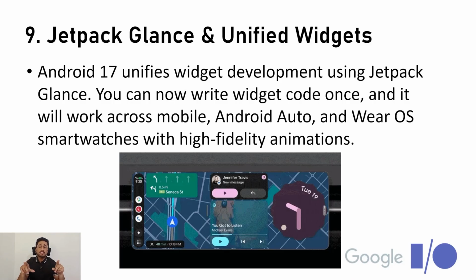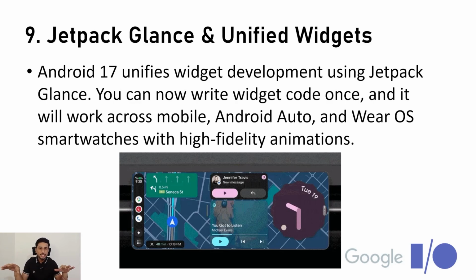So Android 17 unifies widget development using Jetpack Glance, and you can write widget code once and it will run across all Android devices, including Android Automotive, so that a user will be able to check his flight status, his train status, or where his order is, maybe a food order or another order, in the widget itself, and the same will be synced on his Android Wear OS as well.